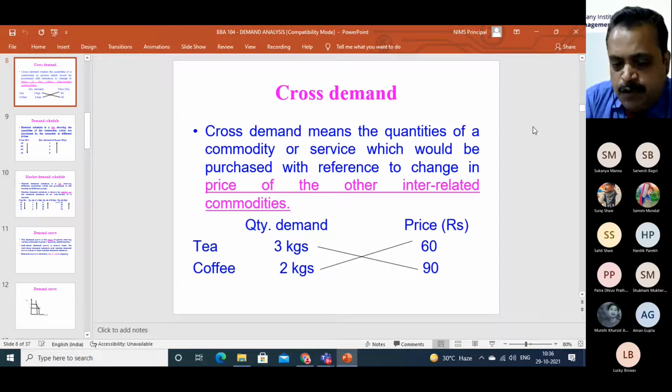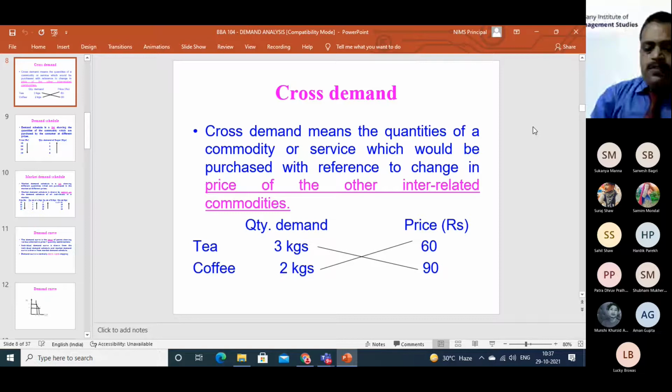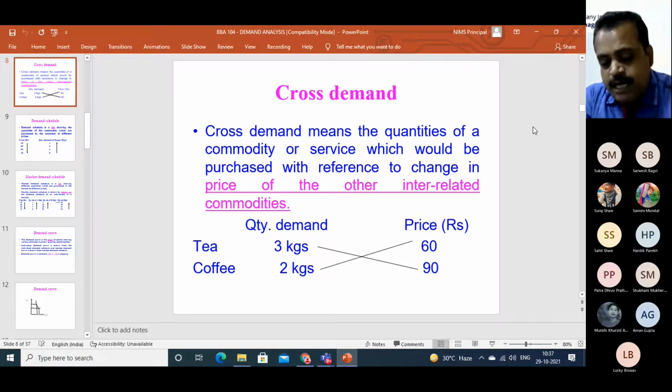The example given here in the slide for substitutes is tea and coffee. When the price of tea increases from 60 to 90 rupees, people will automatically jump to purchase coffee because the price of coffee remains unchanged. By the law of demand, quantity demanded of tea will reduce, but quantity demanded of coffee will increase because people will purchase more coffee rather than tea, as tea price has increased.